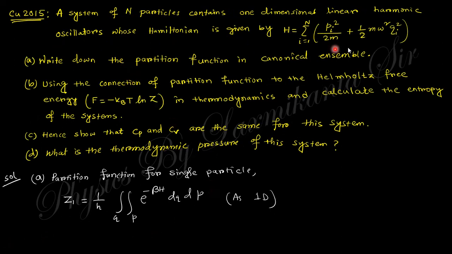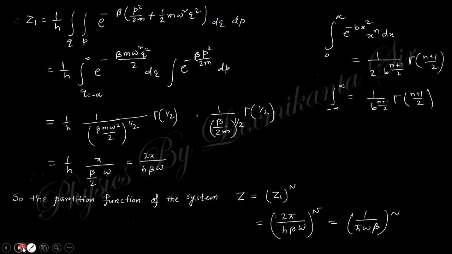Next question, from 2015, says a system of N particles contains one-dimensional linear harmonic oscillators whose Hamiltonian is given like this. Write down the partition function, then the Helmholtz free energy and entropy, then Cp, Cv, and then pressure. So for a single particle, the partition function Z1 will be like that, 1 by h. This is the partition function of a single particle. Separate out P and Q using the gamma function, and you will obtain this. Okay, you do this calculation yourself.